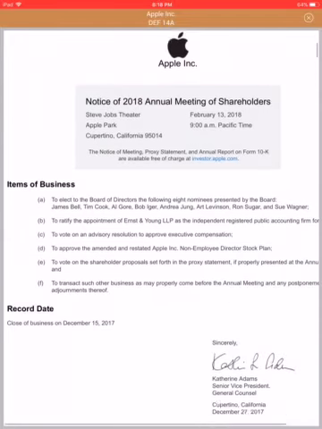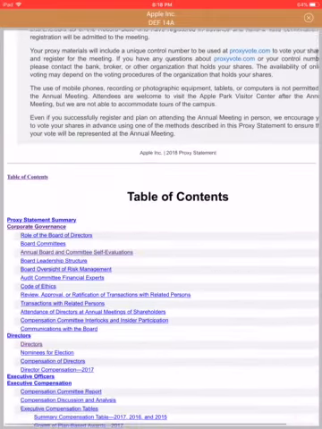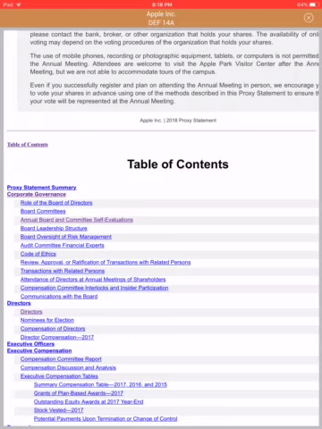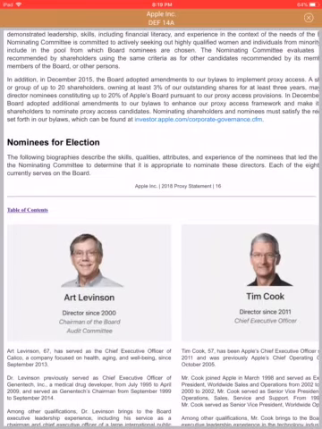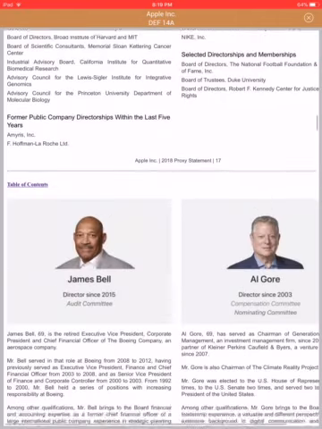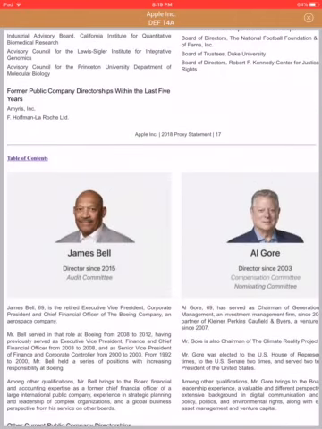The couple ways that I always look at it is, number one, it gives you an idea of the board of directors themselves. So if we look down here, we'll hot link the board of directors. We see right here who's on the board of Apple. Art Levinson, Tim Cook, James Bell, Al Gore, etc.